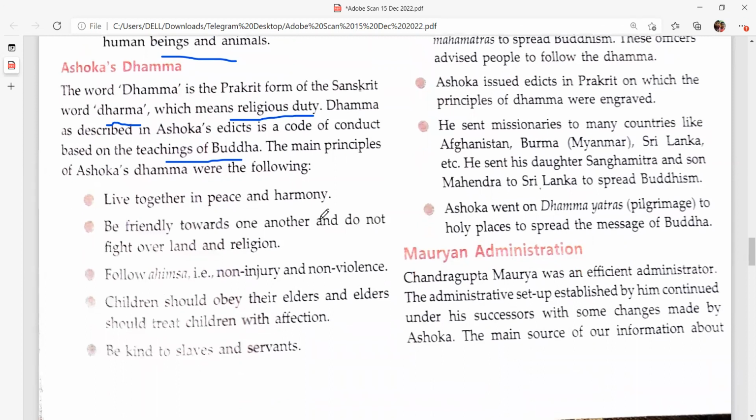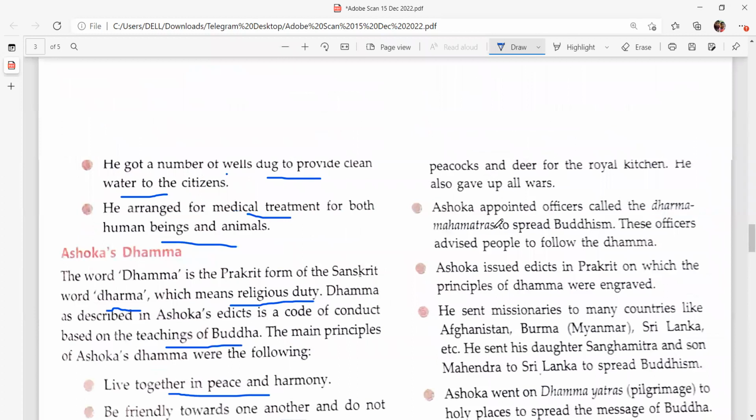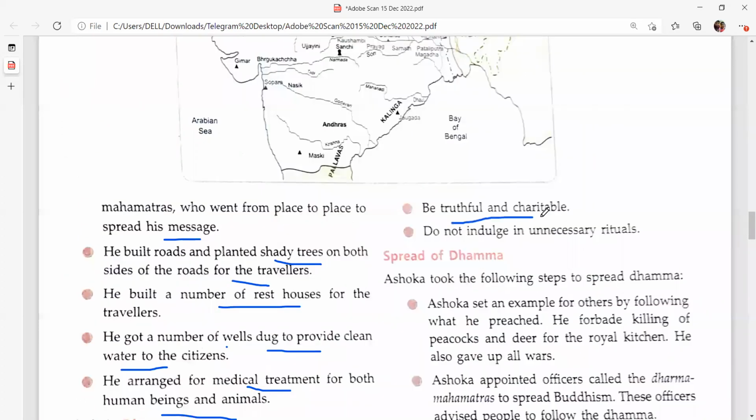Okay. So the principles of Ashoka Dhamma: live together in peace and harmony, be friendly with one another, and do not fight over land and religion. We should never fight over land and religion, and always live in peace. Follow ahimsa, that is non-injury and non-violence. Children should obey their elders, and elders should treat children with affection. Be kind to your slaves and servants. We should always be kind to our servants. Be truthful and charitable. We should always be truthful, and charitable means we should always help others. Do not indulge in unnecessary rituals. We do not believe in superstitions.